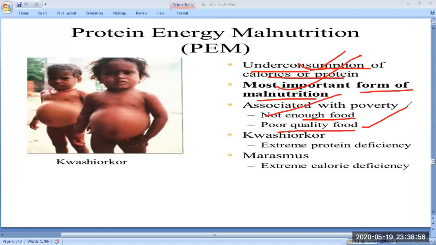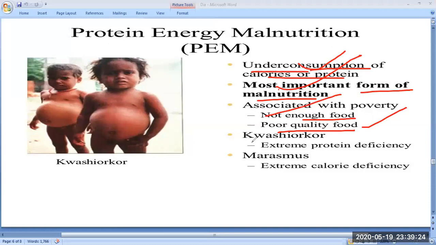People are eating food without quality, not enough protein, fat, or proper carbohydrate. So you should focus on the content of carbohydrate, fat, and protein, and decide everything.